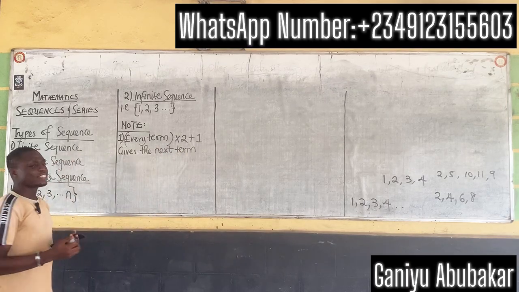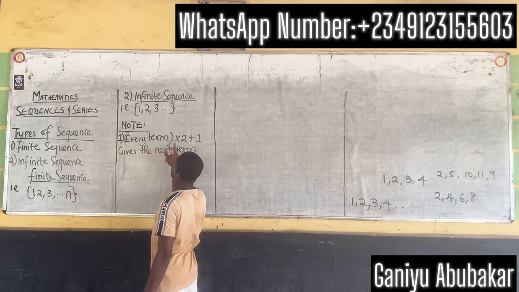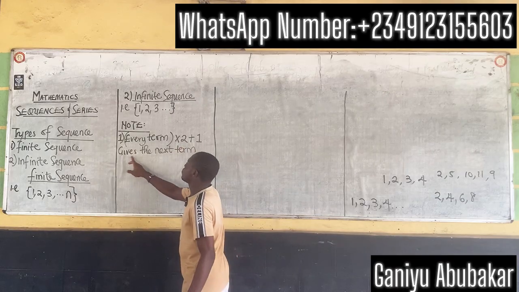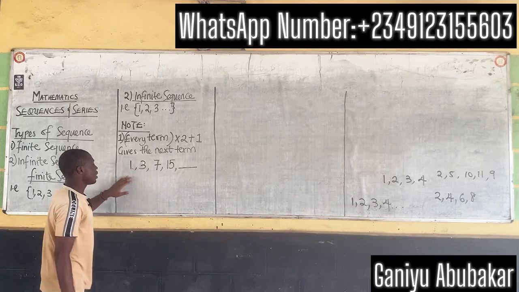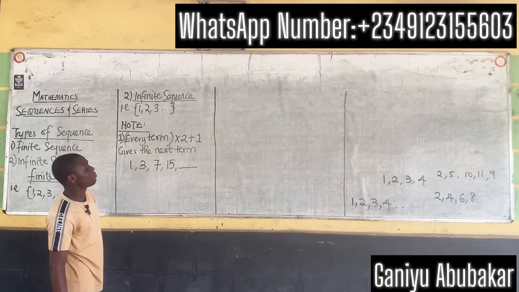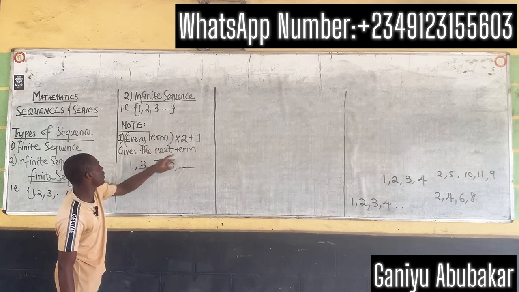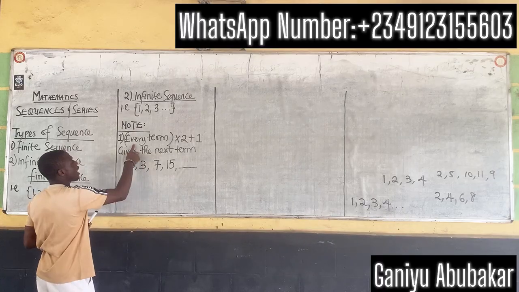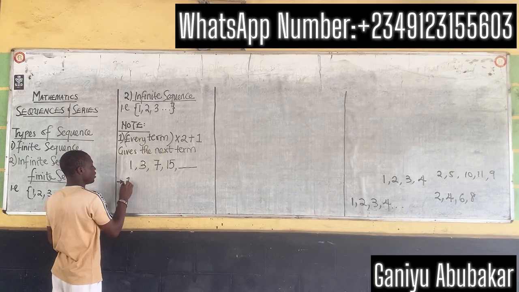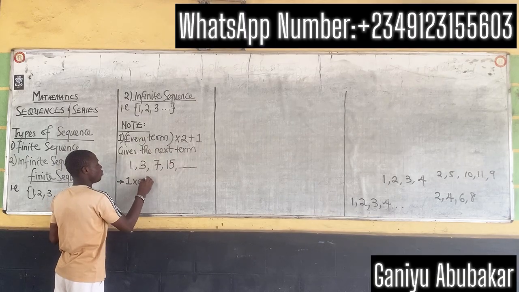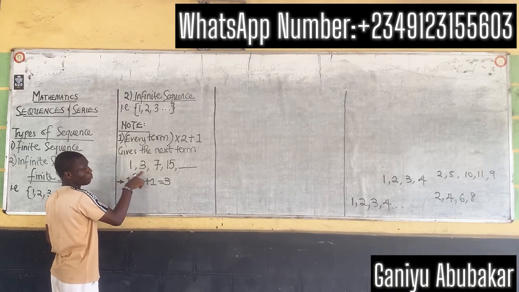All right. First things first, note that every term times 2 plus 1 gives the next term. For instance, let's say I have this question here: 1, 3, 7, 15, and so on. So let me start with 1. Every term, this first term here, times 2 plus 1 gives what? 2 times 1 gives you 2, plus 1 gives you 3, the next term.